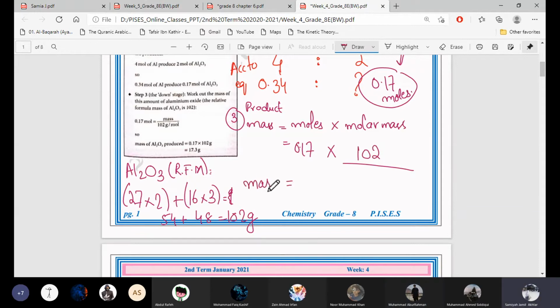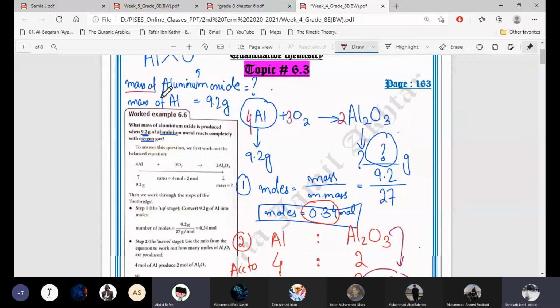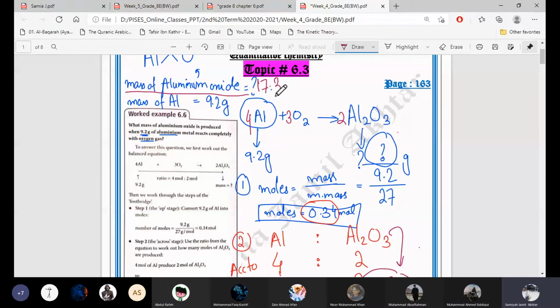Okay, and in the middle, if you don't understand anything, please ask me. Okay. 0.17 multiplied by 102 is 17.34 grams. So this is the mass of aluminium oxide. And what is asked from us? What was required? Mass of aluminium oxide. Okay, and we find out that this is 17.34 grams.